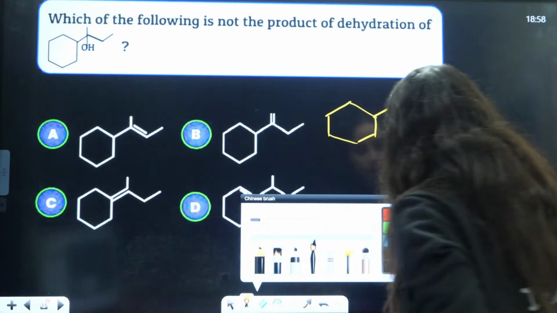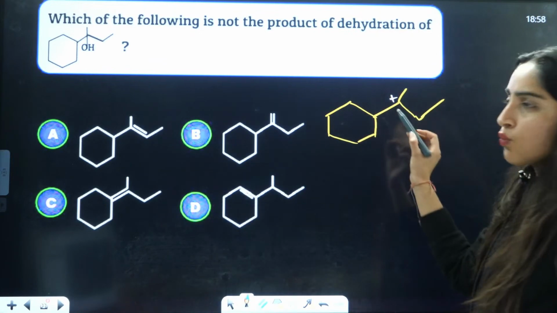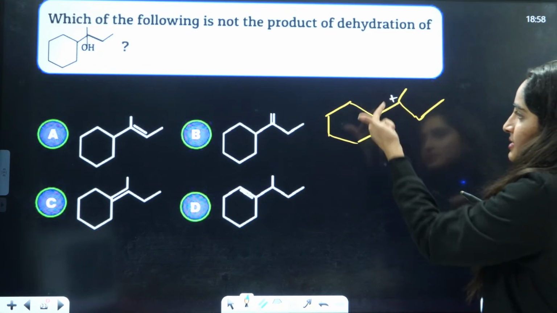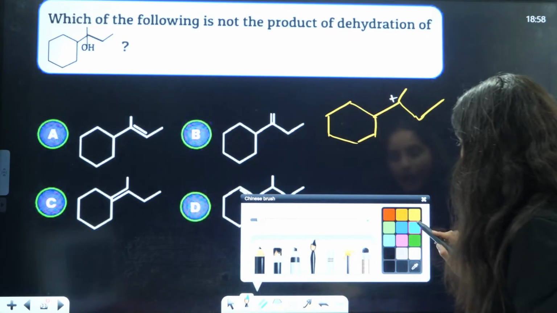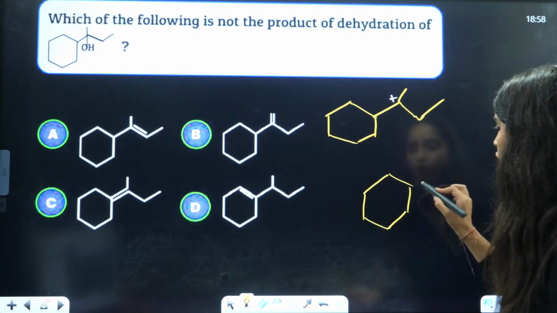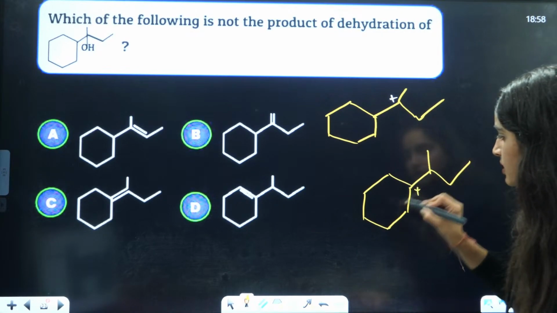But what will happen to gain more stability? The rearrangement will happen and this hydride will shift here. Hydrogen will be linked here, this is positive.